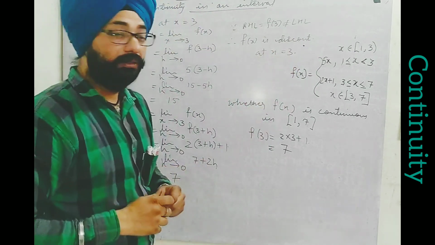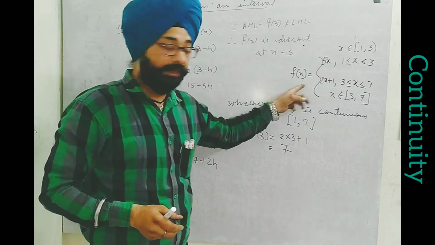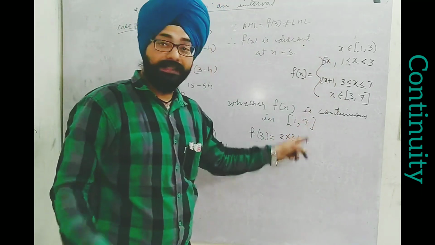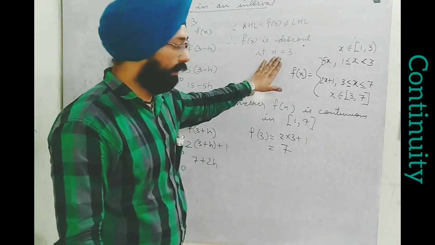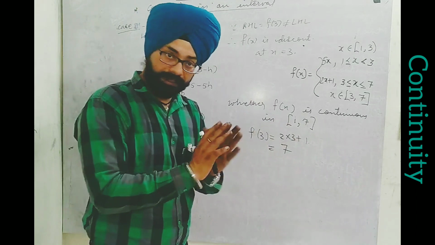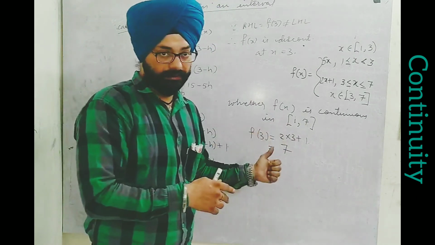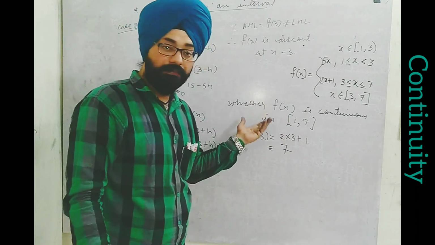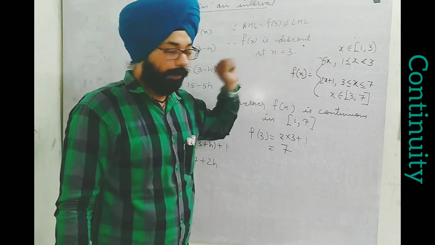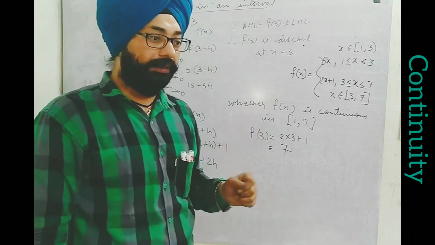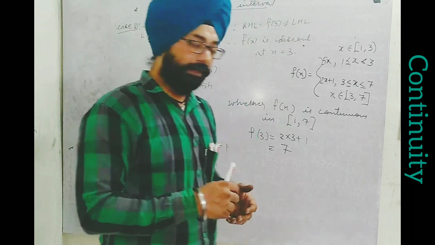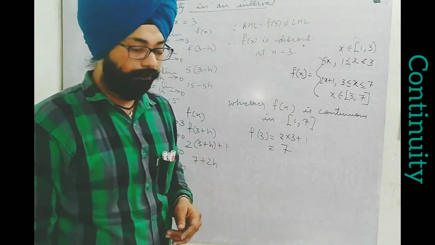Now the question was to check the continuity of the function in the interval 1 comma 7. Between 1 and 7 there is a point of discontinuity, it is 3, which we have obtained. So in this interval we cannot say the function is continuous. In the interval the continuity fails. And the point of discontinuity is x equal to 3 only. So this was the introduction of continuity and the concept with examples. I hope you have understood and you can raise your doubts if any. Thank you.